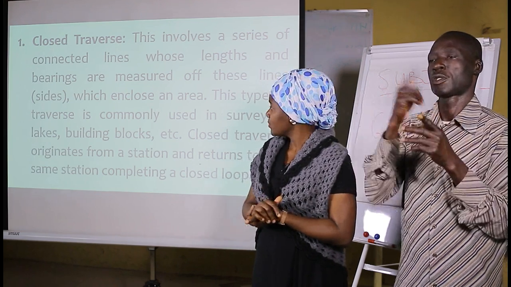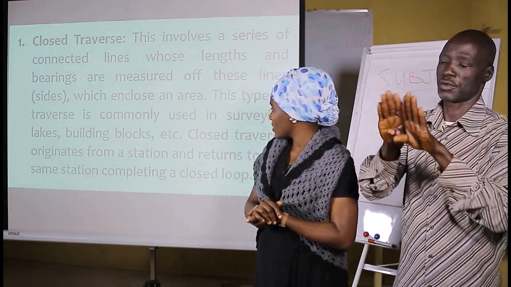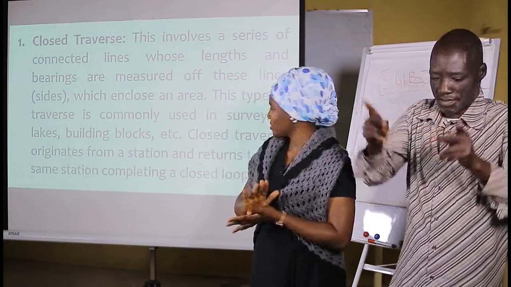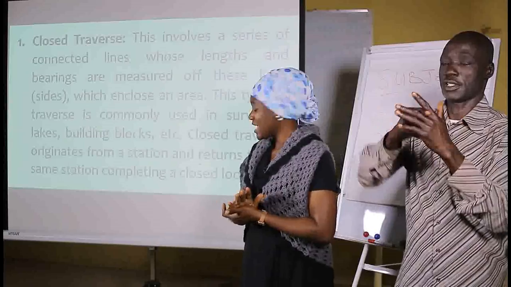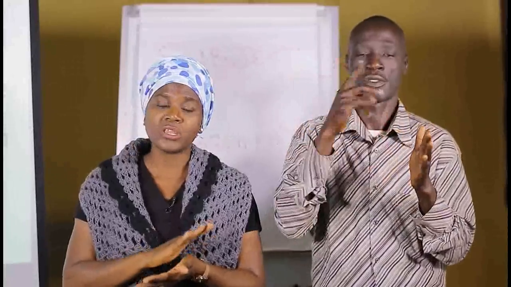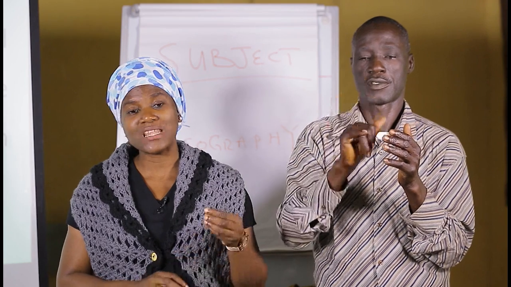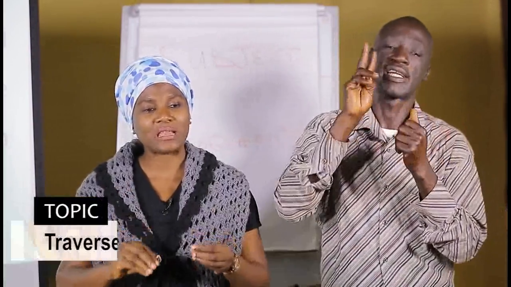We also talked about, during the course of talking about the closed traverse, where we said the main thing is that the closed traverse originates from a station and returns to the same station, completing a closed loop. And we also said that during the course of a closed traverse, something occurs which we call the error of closure. Now, we said it is a failure of the endpoint of a closed traverse to fall exactly on the point of origin of the traverse. And you can only see this error of closure when the measurements have been plotted.